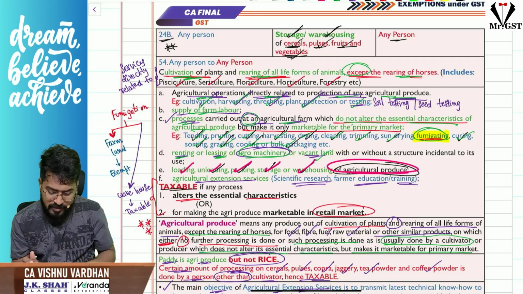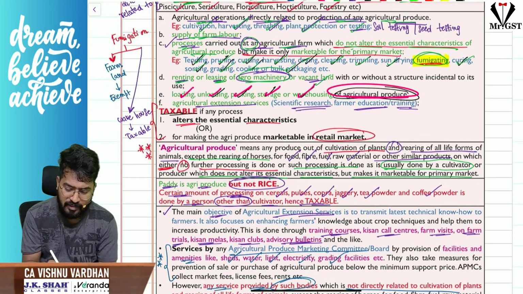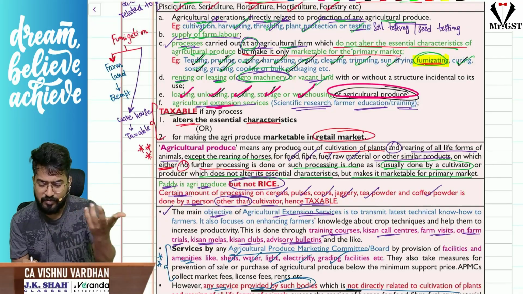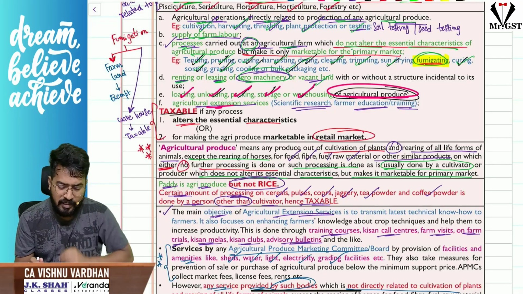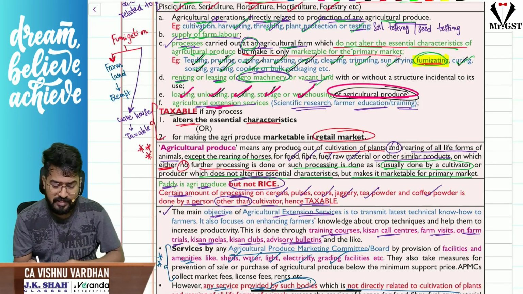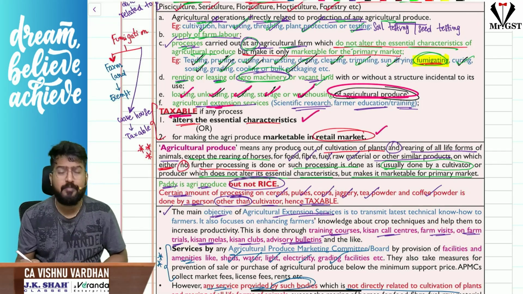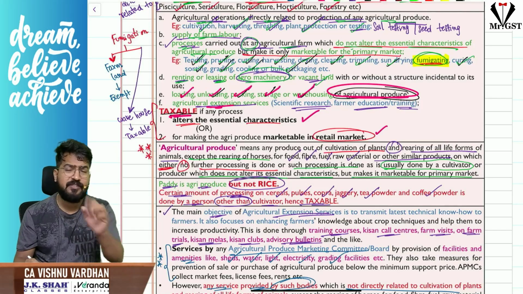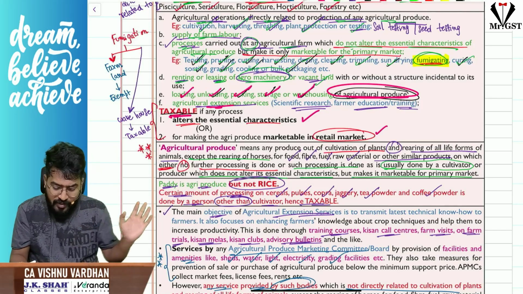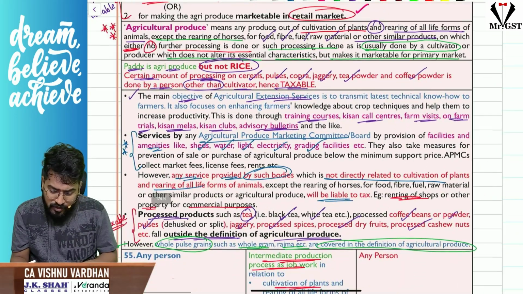Next, as I was telling, agricultural extension services like scientific research, farmer education or training are exempt under GST. Any process is taxable if it is altering the essential characteristics or making the produce marketable in the retail market. If you are doing the process for that purpose, then it is taxable. So that is what we have discussed here.